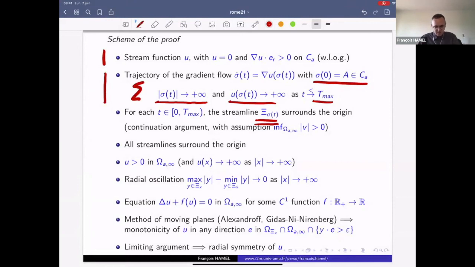And therefore, we can also say that all streamlines surround the origin, and therefore that u is positive in the exterior domain. And also that u converges to infinity at infinity.